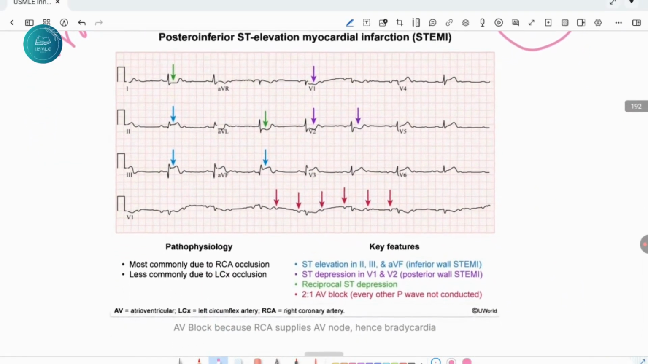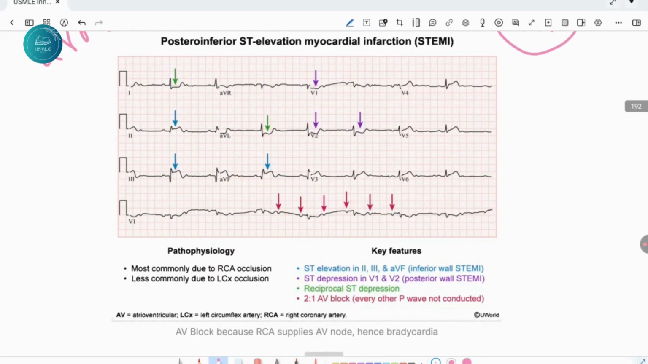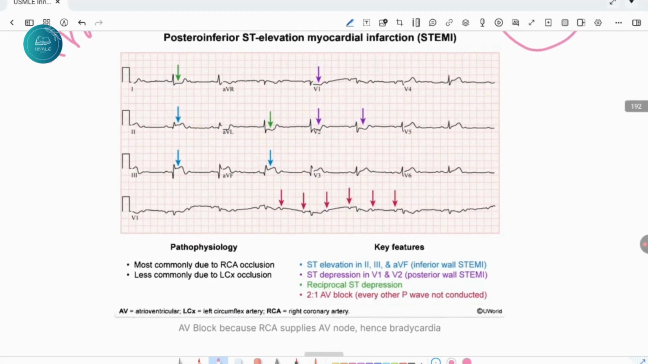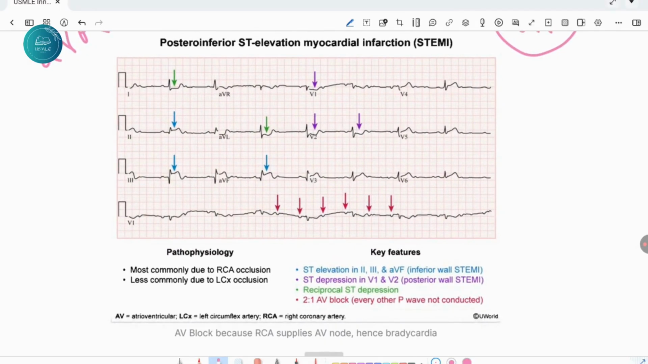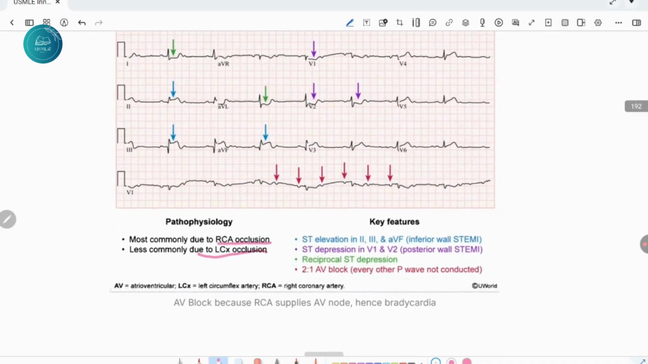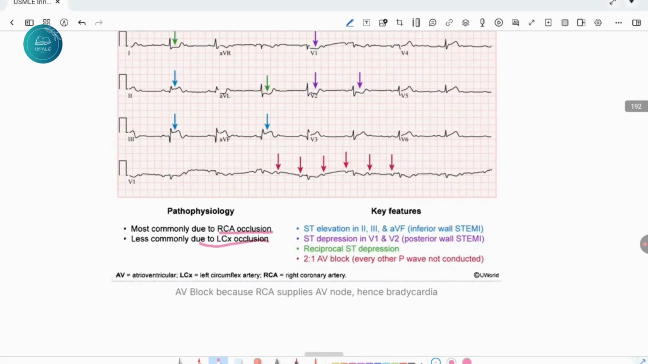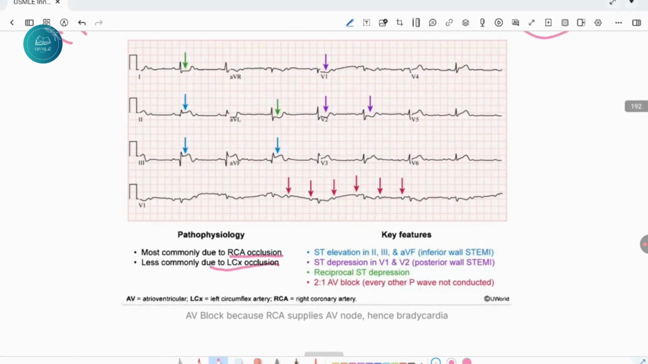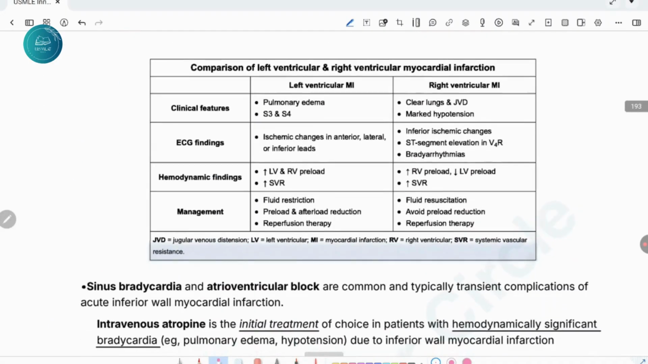Posterior inferior STEMI means ST elevation in the posterior and inferior leads. Or in other words, the patient has infarction in the posterior and inferior surface. They are most commonly due to right coronary artery occlusion and left circumflex artery occlusion. The patient will have ST changes in 2, 3, AVF, ST depression in V1 and V2, reciprocal ST depression, and 2:1 AV block. AV block is due to right coronary artery blockage because it supplies the AV node. The patient will present with bradycardia.